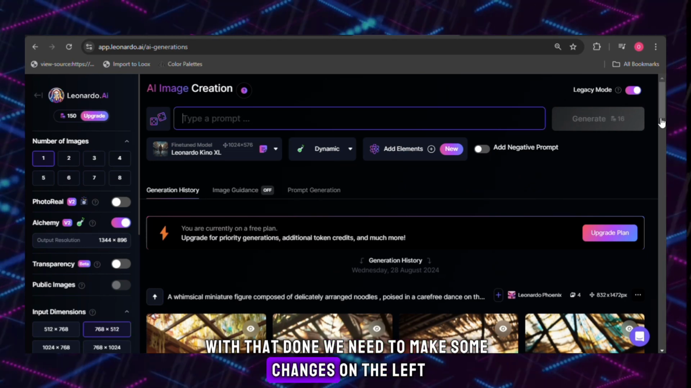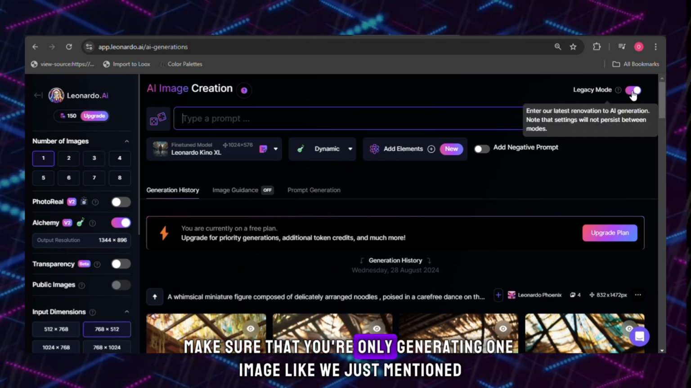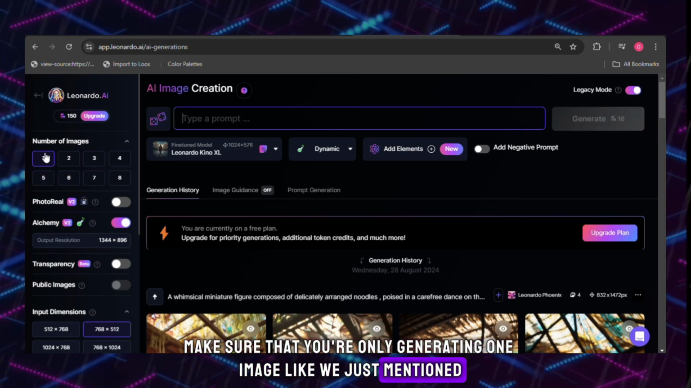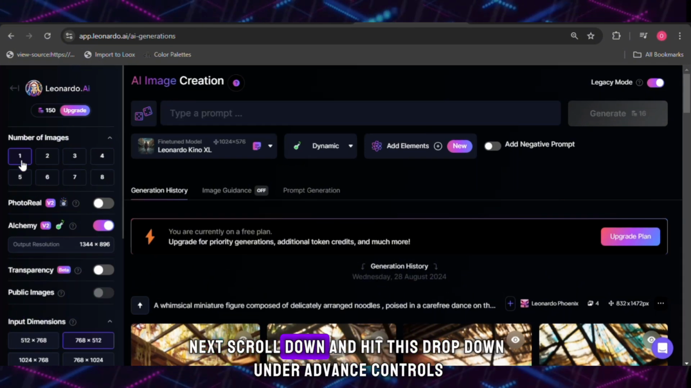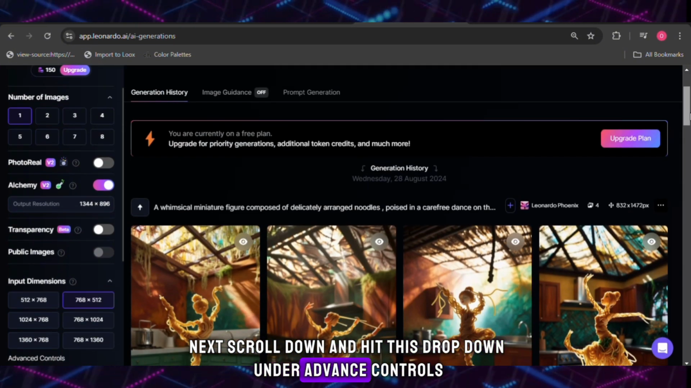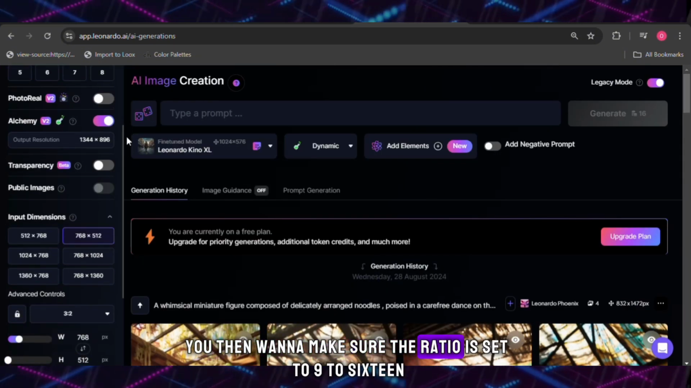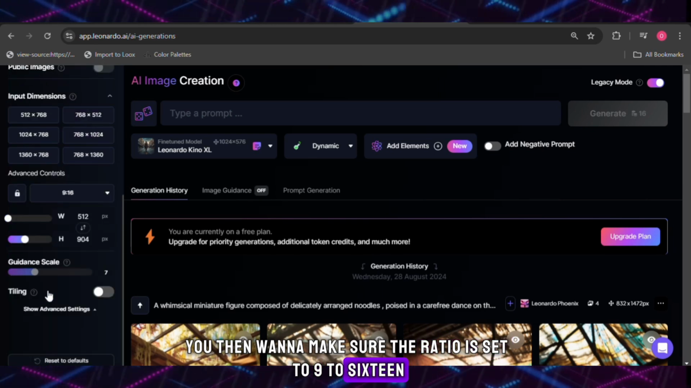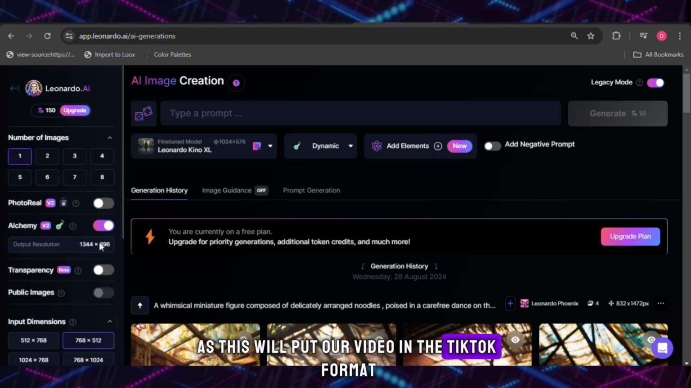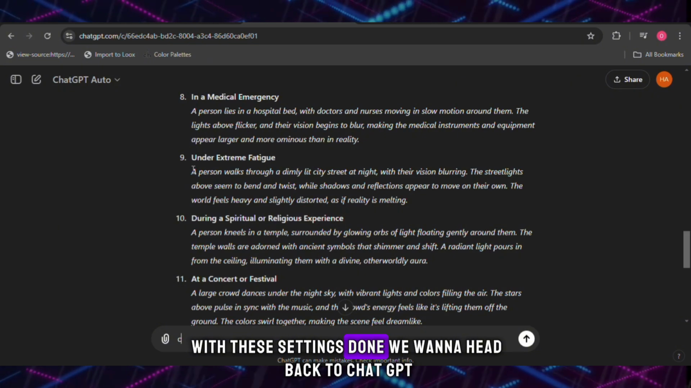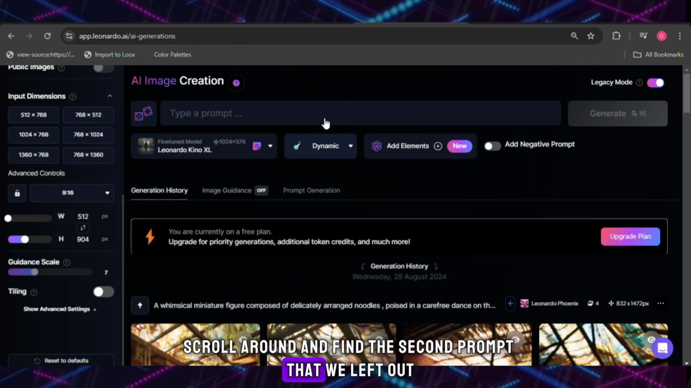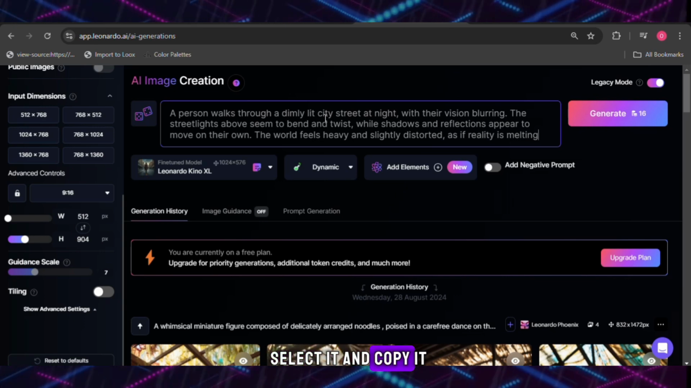With that done, we need to make some changes on the left. Make sure that you're only generating one image like we just mentioned, or you'll use extra credits. Next, scroll down and hit this drop down under Advanced Controls. You then want to make sure the ratio is set to 9:16, as this will put our video in the TikTok format. With these settings done, we want to head back to ChatGPT, scroll around and find the second prompt that we left out. Select it and copy it now.